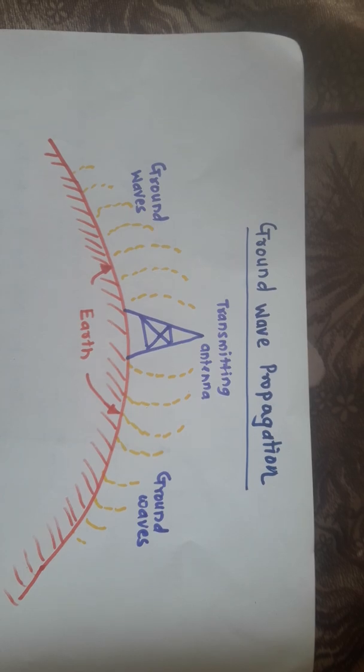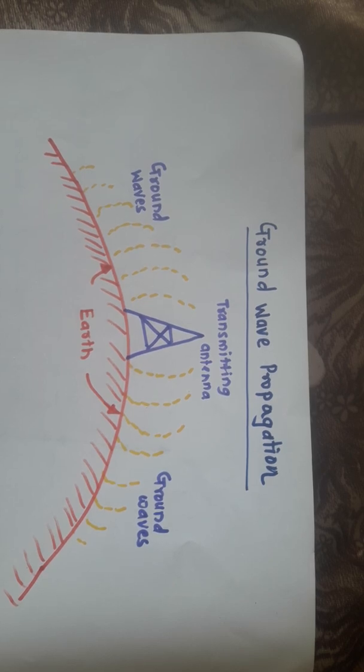Third important point in ground wave communication is that the ground wave must be vertically polarized. Now in our previous lecture we discussed what exactly we mean by polarization. We said that polarization is nothing but the position of electric field vectors. So if the electric field vectors lie in the vertical plane, we say that the electromagnetic wave is vertically polarized.